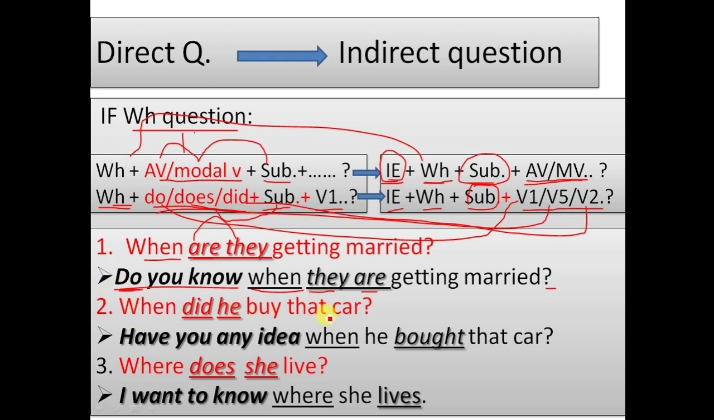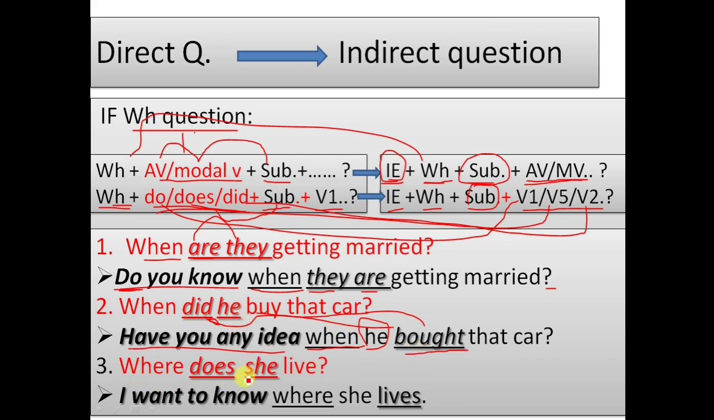Similarly, when did he buy that car? Let's begin with an indirect expression, for example, have you any idea? Same WH word, when. So first we use the subject, he, and here is did. So we are not using did, we are omitting it, and changing the main verb into V2. Here is did, therefore we have to use bought. The V2 form of buy is bought. He bought that car. So: have you any idea when he bought that car? We used bought because here is did, therefore we change buy into bought.